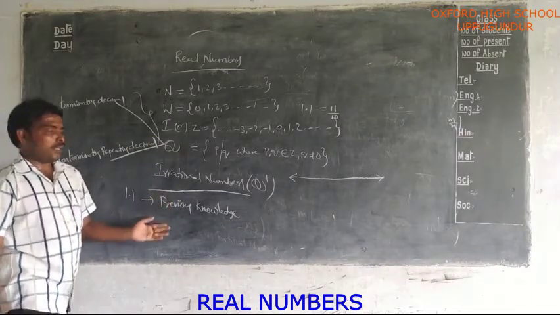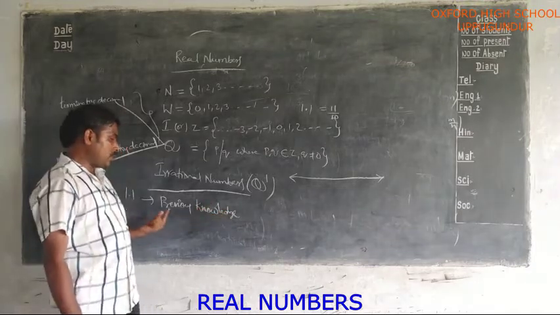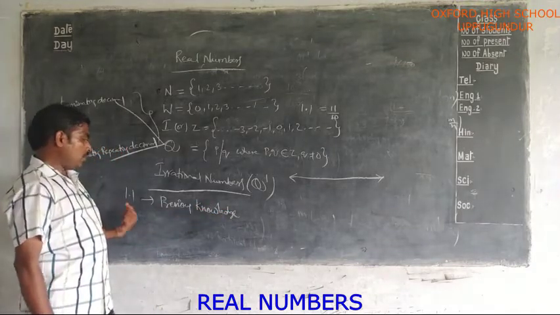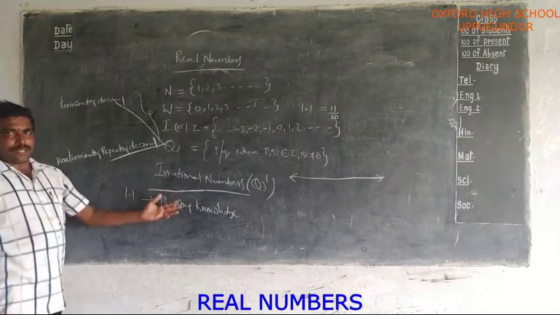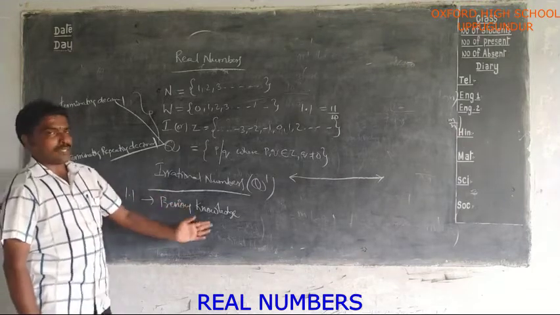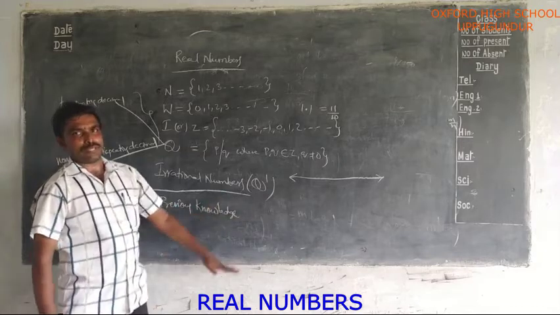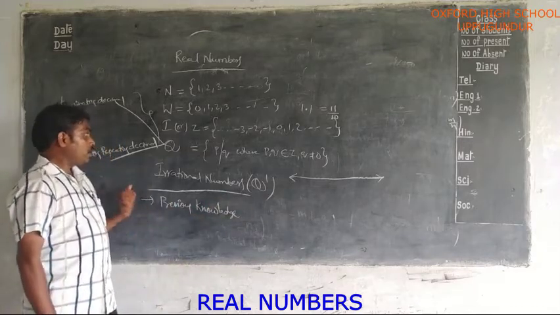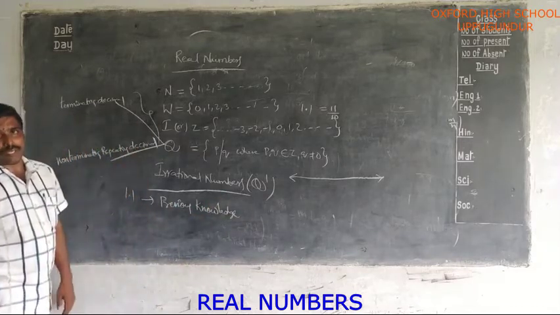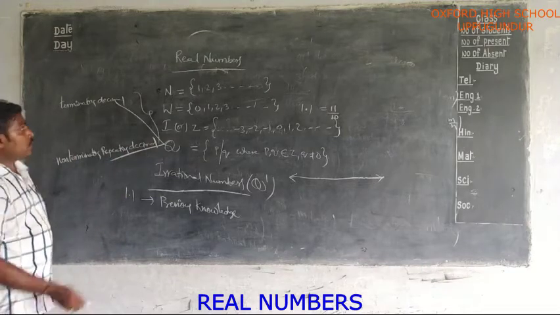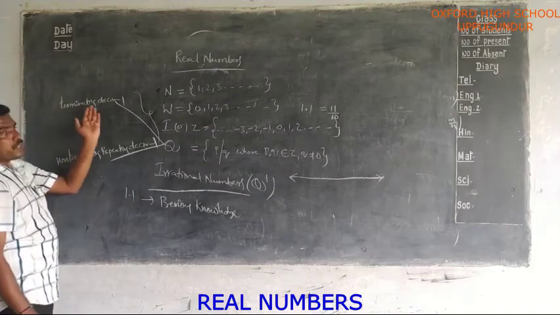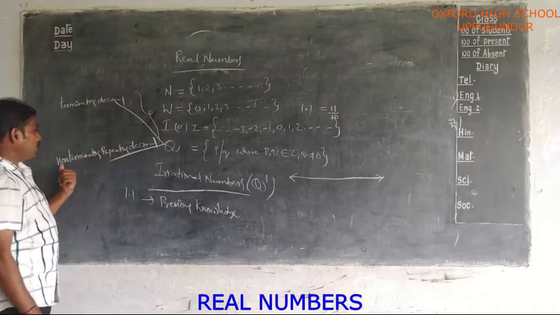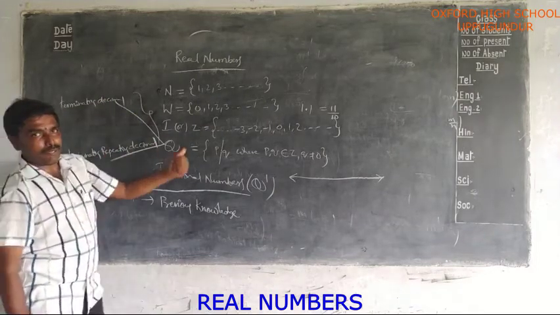Based on those concepts, you have exercise 1.1, which is completely based on rational numbers. What are rational numbers? What are examples of rational numbers? How can you write decimal forms of a rational number? How can you convert these decimal forms into p by q form? How can you write a terminating decimal into p by q form? How can you write a non-terminating repeating decimal into p by q form?